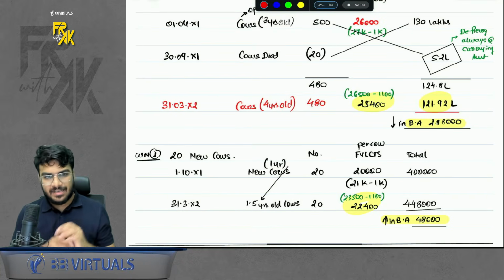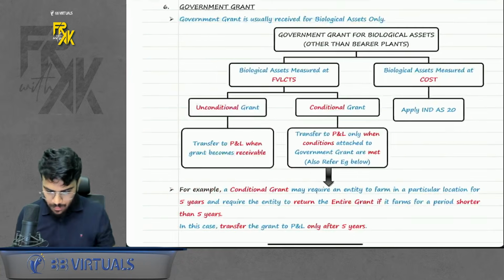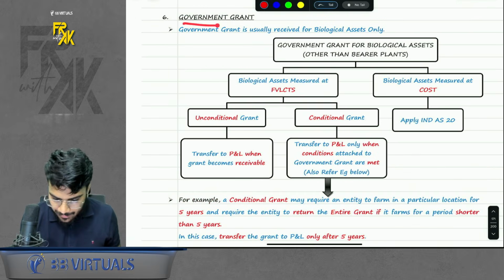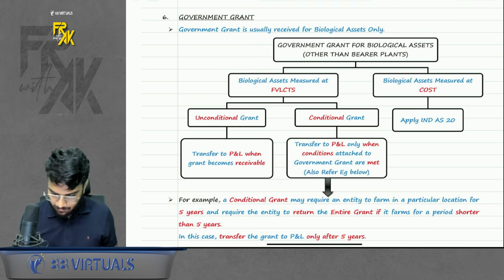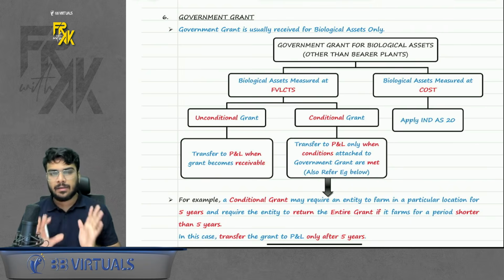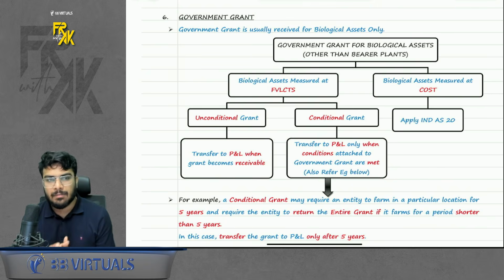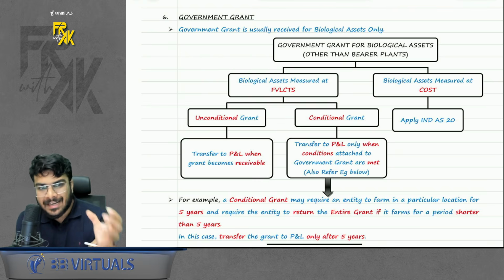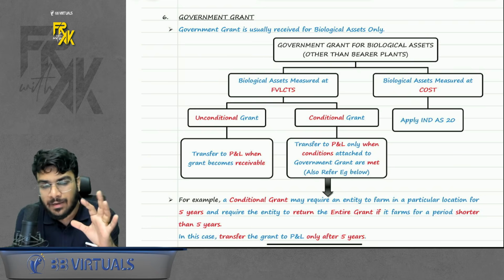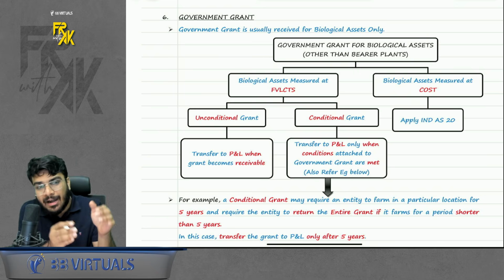Okay guys, so we revised illustration number 6. Now what we can do is, we can revise this government grant point which I had left in between. So what is there in this government grant? See, in Ind AS 41, in case you remember, I told you, the assets which are covered under Ind AS 41, its government grant is also covered under Ind AS 41.